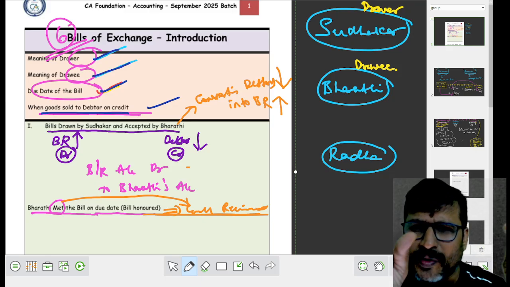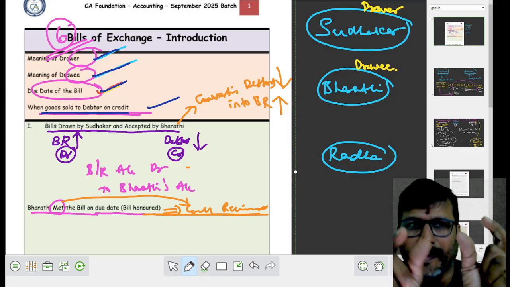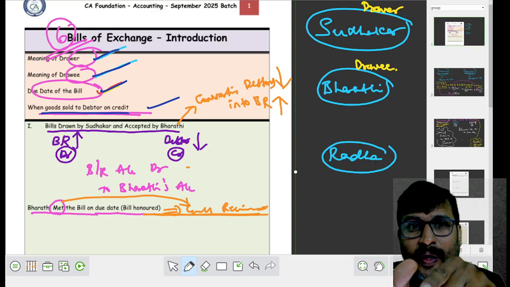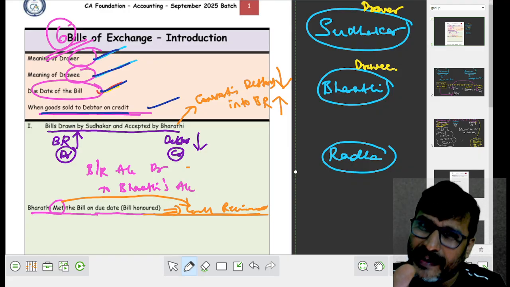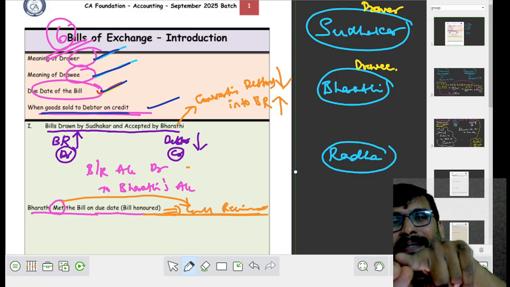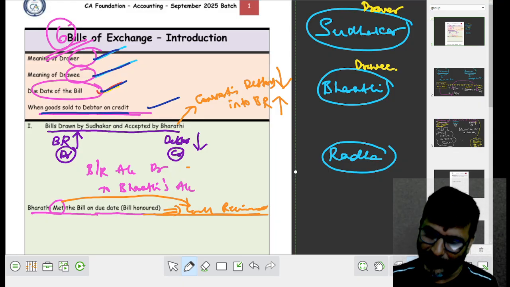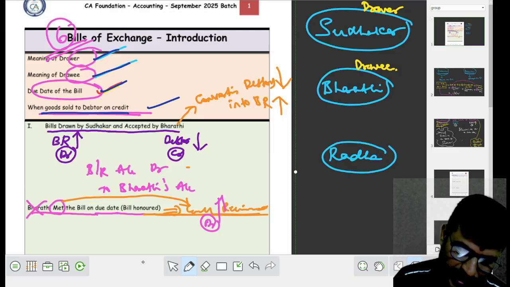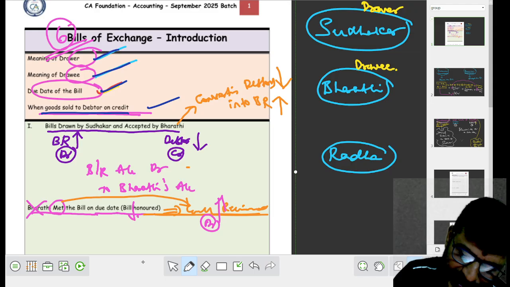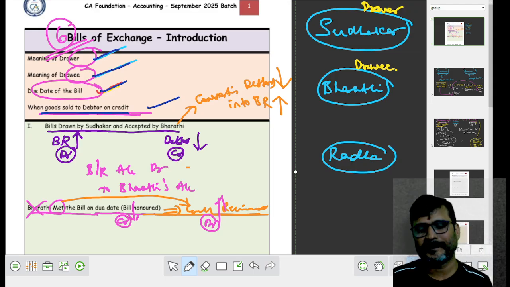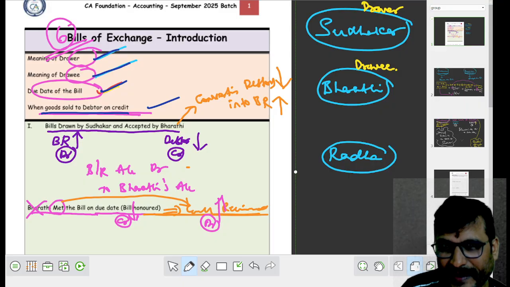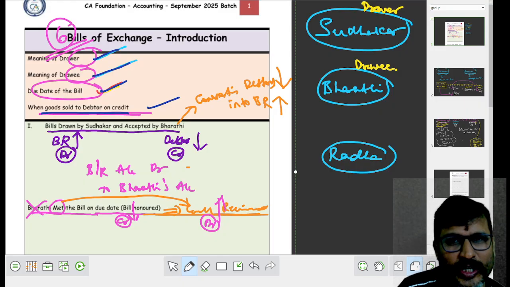पहले गुड्स भारती को सोल्ड किए थे, भारती आया, भारती कन्वर्टेड इनटू BR, भारती प्लेस में क्या आया? अब BR आया. नाउ भारती मेट व्हाट? इज इट भारती मेट भारती और भारती मेट BR? भारती मेट BR. When Bharati met BR, my dear student, please remember, when you received cash, cash increases, it is to be debited. Bharati is not. Your bills receivable decreased, it is to be credited. Did you understand? What do you mean by bills met? Bills met means it is the amount received from Bharati as a discharge of bill.